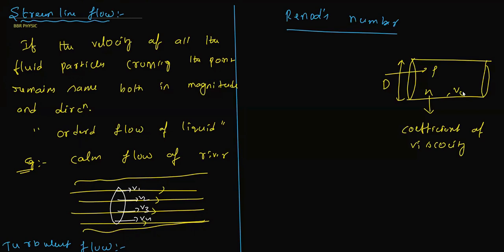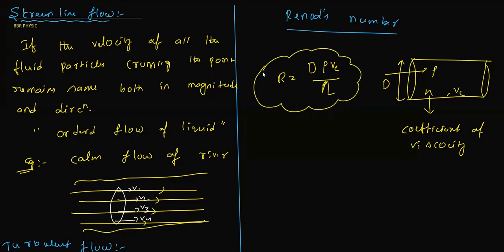So what is the relation? The Reynolds number, capital R, can be given as D rho Vc divided by eta. So we got this relation. D is the diameter, rho is the density of the liquid, Vc is the critical velocity where it converts into turbulent flow, and eta is the coefficient of viscosity of the liquid, the opposition to the viscous force, which is the frictional force in fluids.